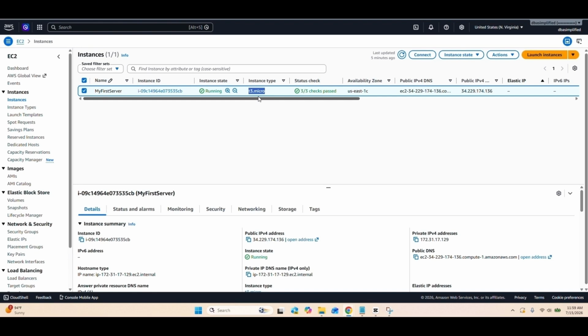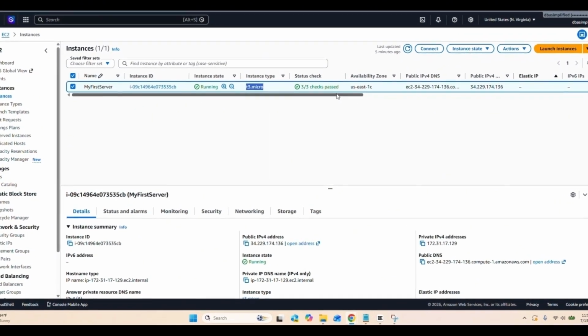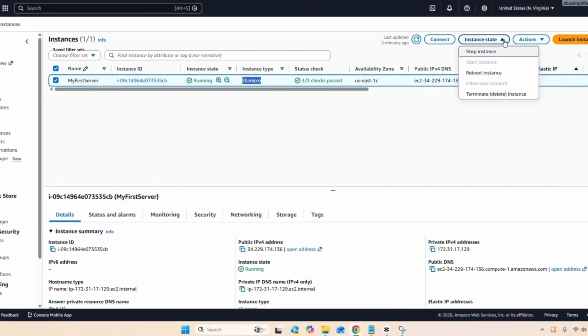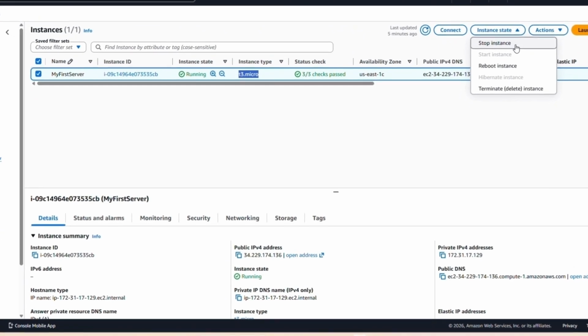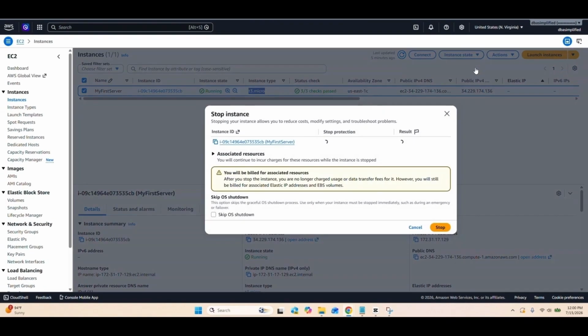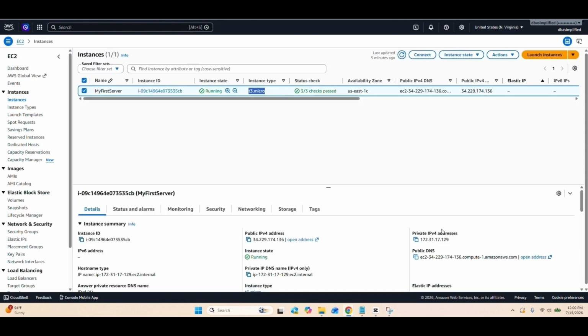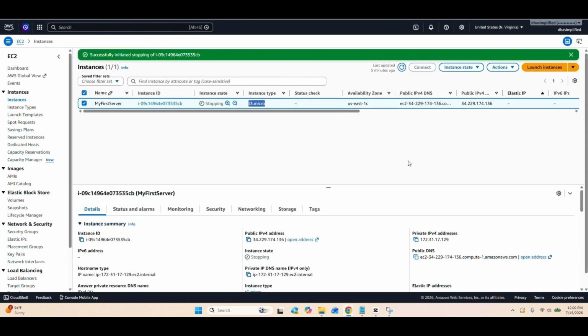So before we can change the instance type, AWS requires your EC2 instance to be stopped. So select your EC2 instance, click Instance State, choose Stop Instance, and then click Stop to confirm. Now we will wait until the instance has completely stopped.